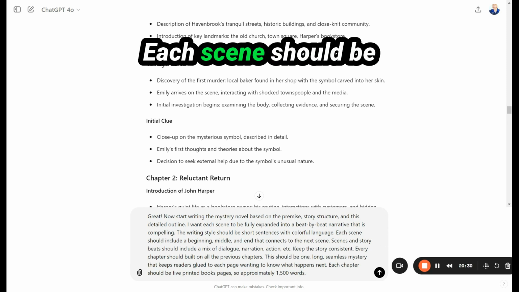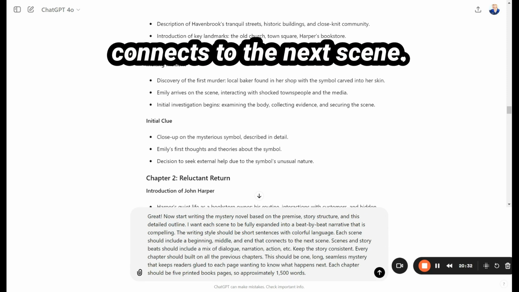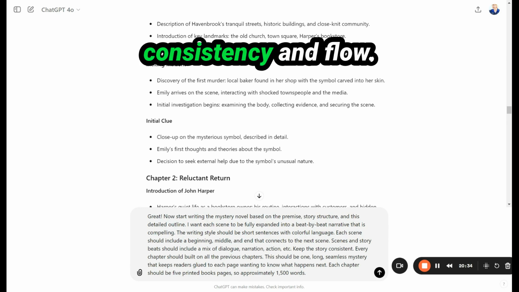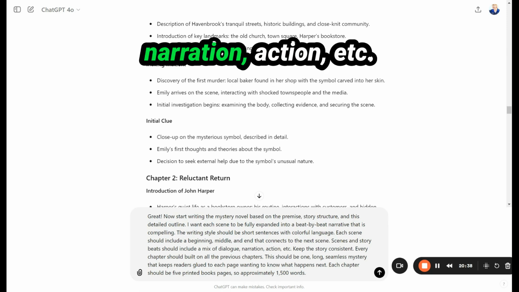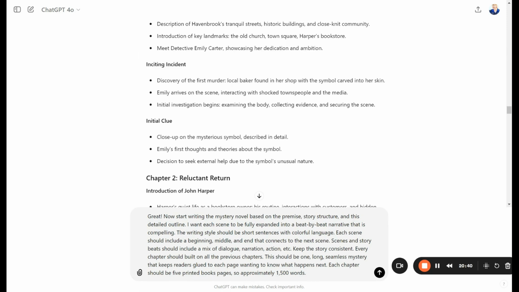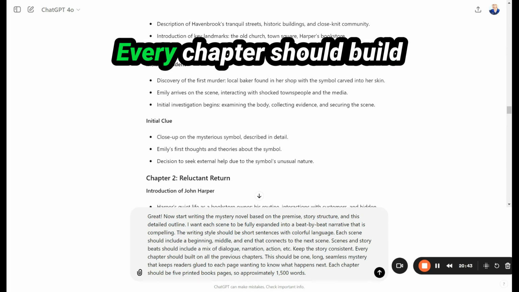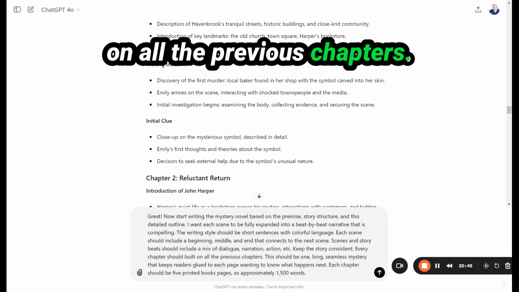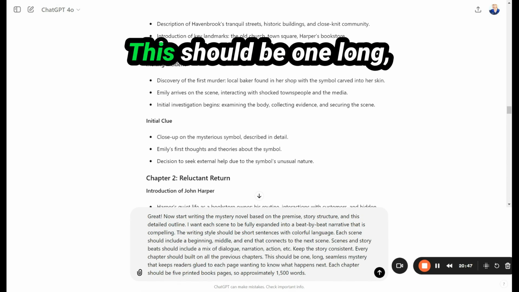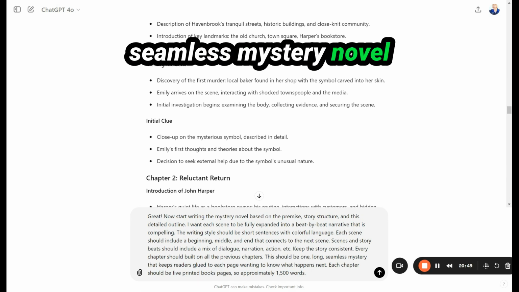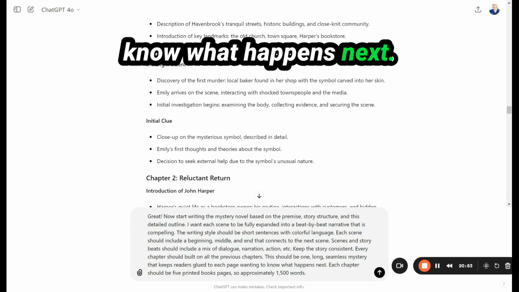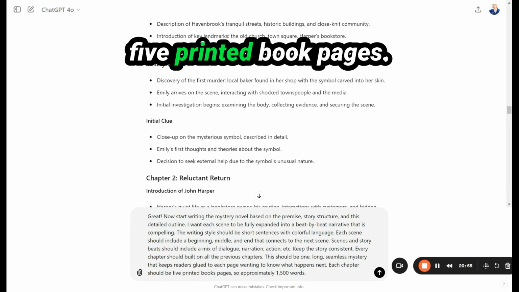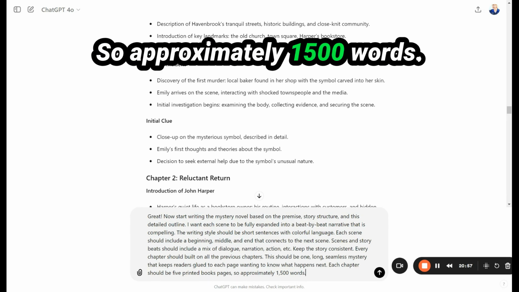Each scene should include a beginning, middle, and end that connects to the next scene. Again, I want consistency and flow. Scenes and story beats should include a mix of dialogue, narration, action, etc. Keep the story consistent. Every chapter should build on all the previous chapters. Again, consistency. This should be one long, seamless mystery novel that keeps readers glued to each page, wanting to know what happens next. Each chapter should be 5 printed book pages, so approximately 1,500 words.